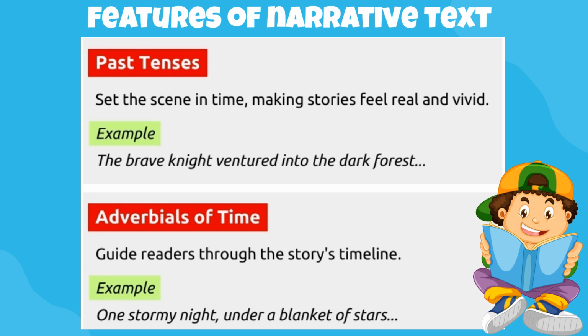There are four features of narrative text that we are going to discuss today. The first one, class, is that a narrative text uses the past tense of the verb. When we say past tense, it sets the scene in time, making the stories feel real and vivid. Example: the brave knight ventured into the dark forest. Bear in mind that the narrative text uses past tenses of the verb.